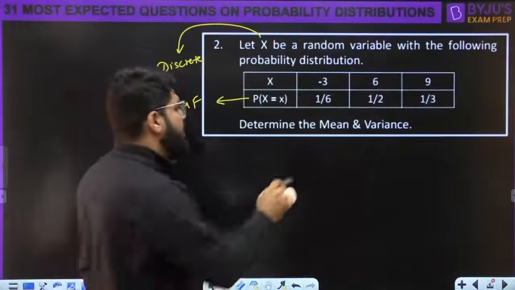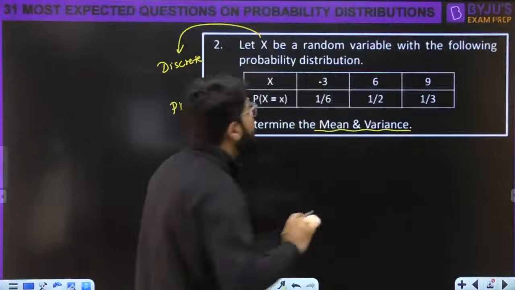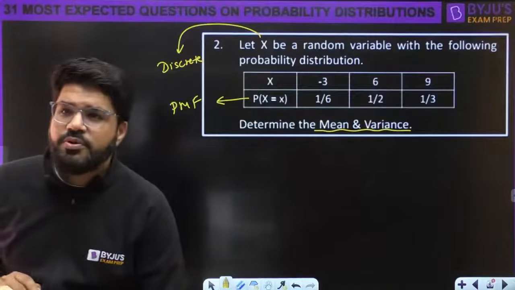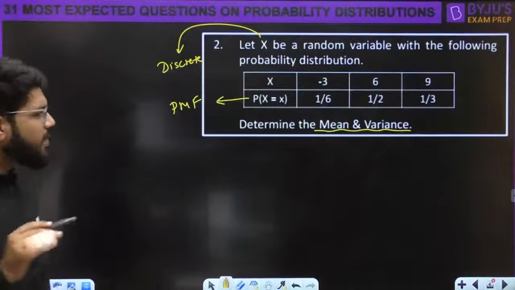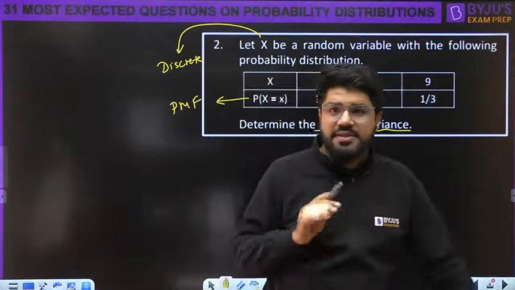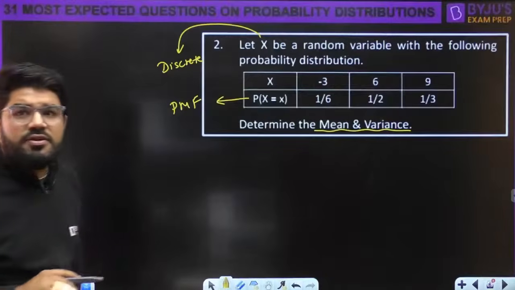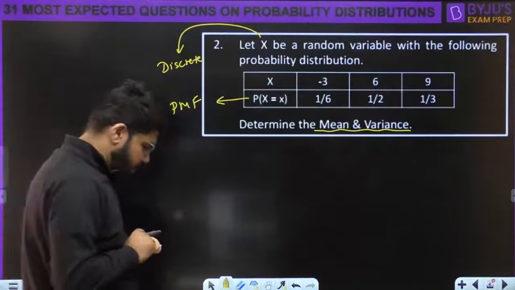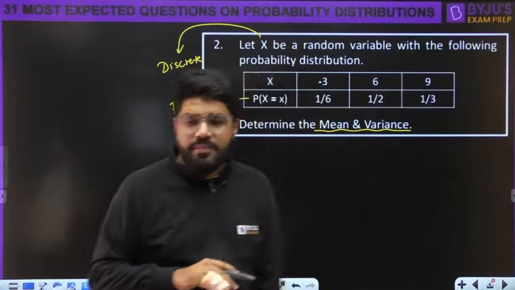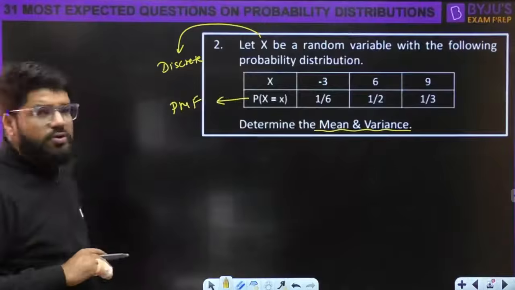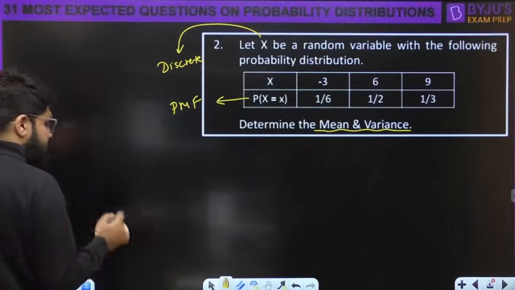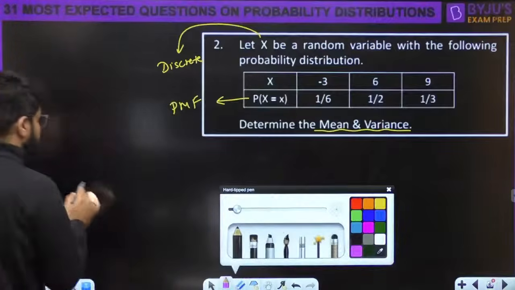Find the mean and variance. So the next important question is to find the mean and variance of this distribution. ठीक है, ध्यान से समझते हैं इसको. Okay, how do you calculate the mean and variance? Let us first generalize this formula and then let's go for the question.